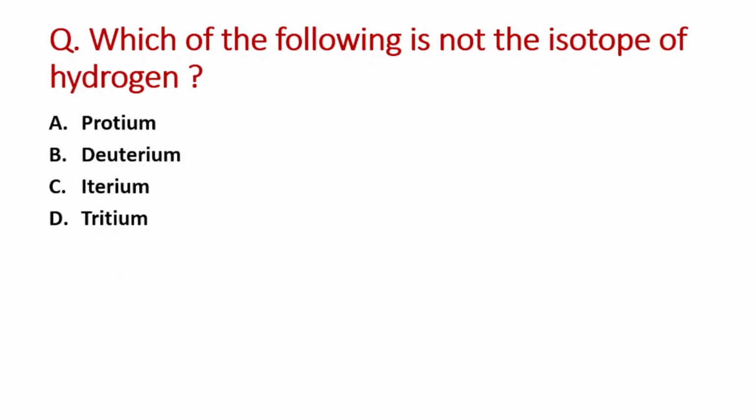Next question: which of the following is not the isotope of hydrogen? A option is protium, B is deuterium, C option is itarium, and D option is tritium. So the right answer is option C, that is itarium.